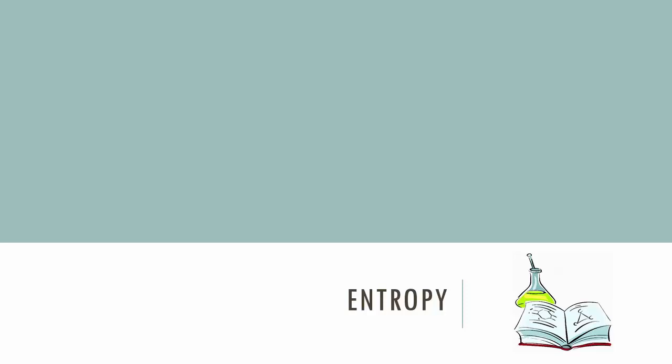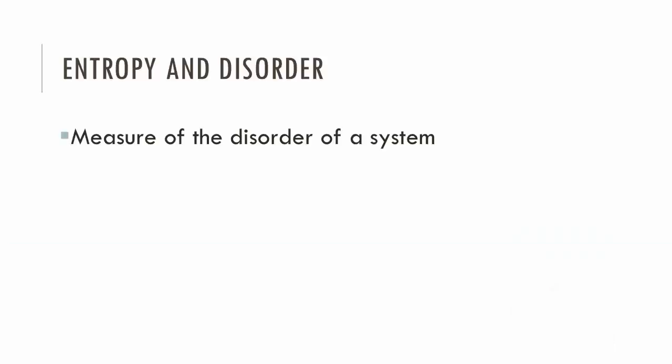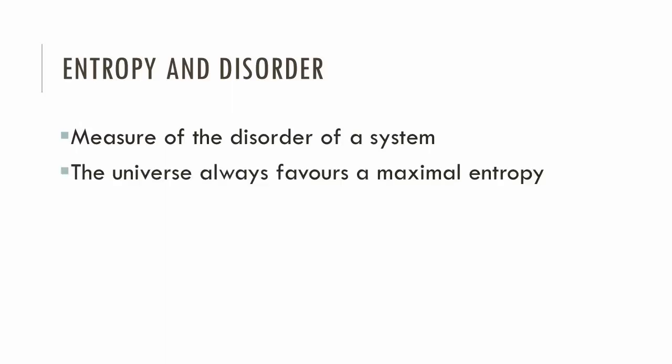Entropy. Entropy is a measure of disorder in a system. The bigger the entropy, the more the system is in disorder. The universe always favors a maximal disorder. In other words, any reaction that increases the disorder of a system is favored and will be able to happen spontaneously.